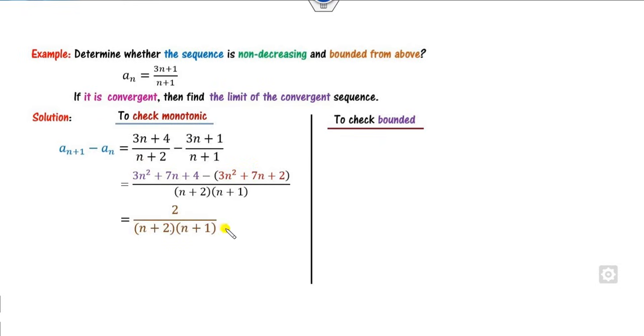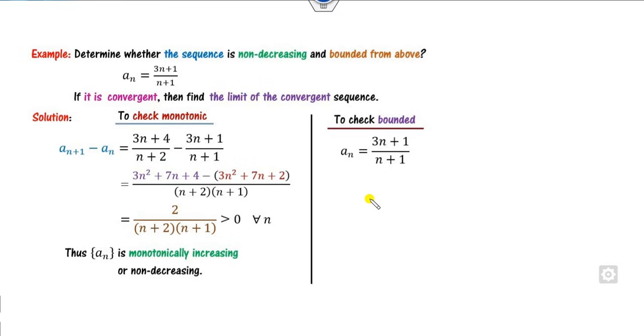Now clearly, because n is greater than or equal to 1 and always a positive number, this number is always greater than 0 for all n. If you take n as infinity, then equality can also be there. So therefore this sequence is monotonically increasing. How can you find the bound? Because you already proved that it's non-decreasing, you can simply find the limit of a_n as L, then a_n will be less than L.